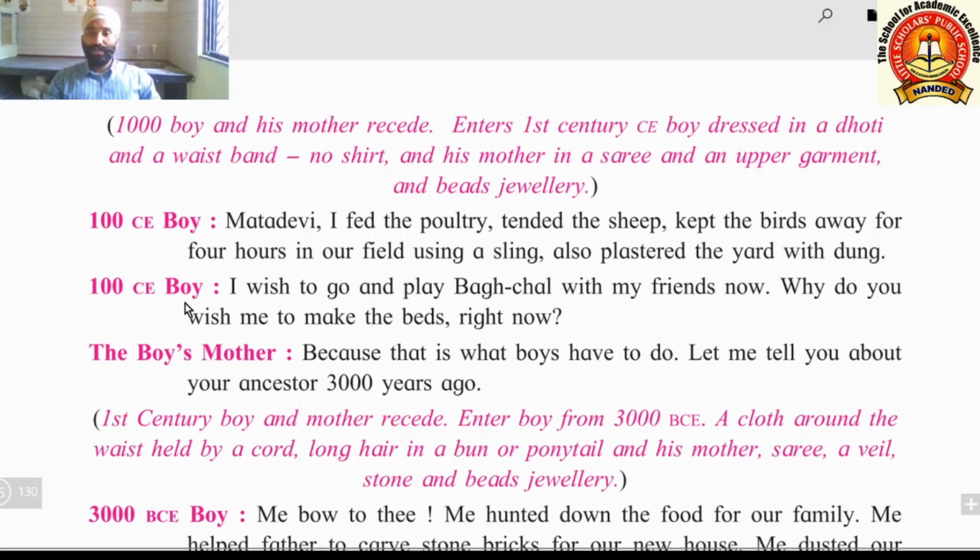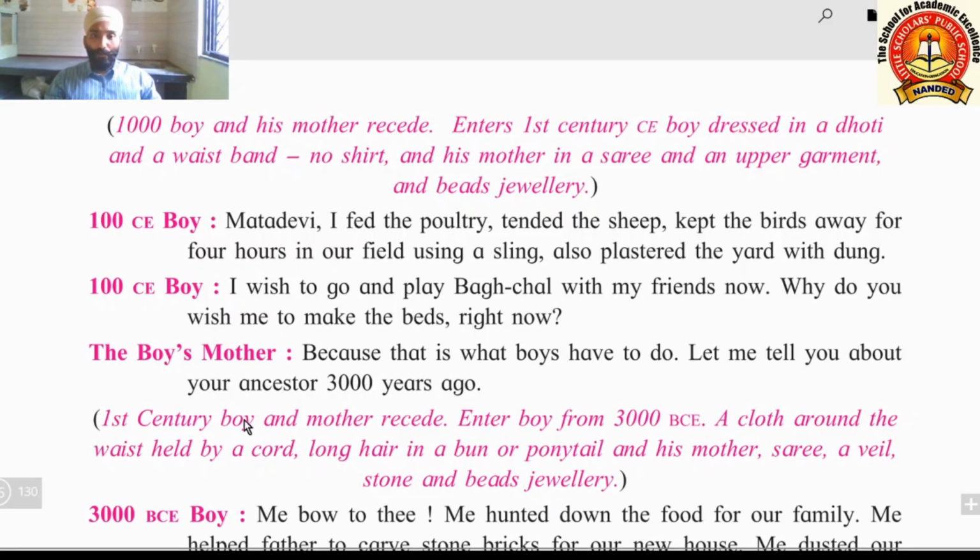Now the 100 CE boy tells, "I wish to go and play bakchal with my friends now." This bakchal, what is that? This you can see on the internet. "Bakchal with my friends now. Why do you wish me to make the beds right now?" Mother is telling the same thing to the boy, and the boy is replying in the same way. The boy's mother says, "Because that is what boys have to do."